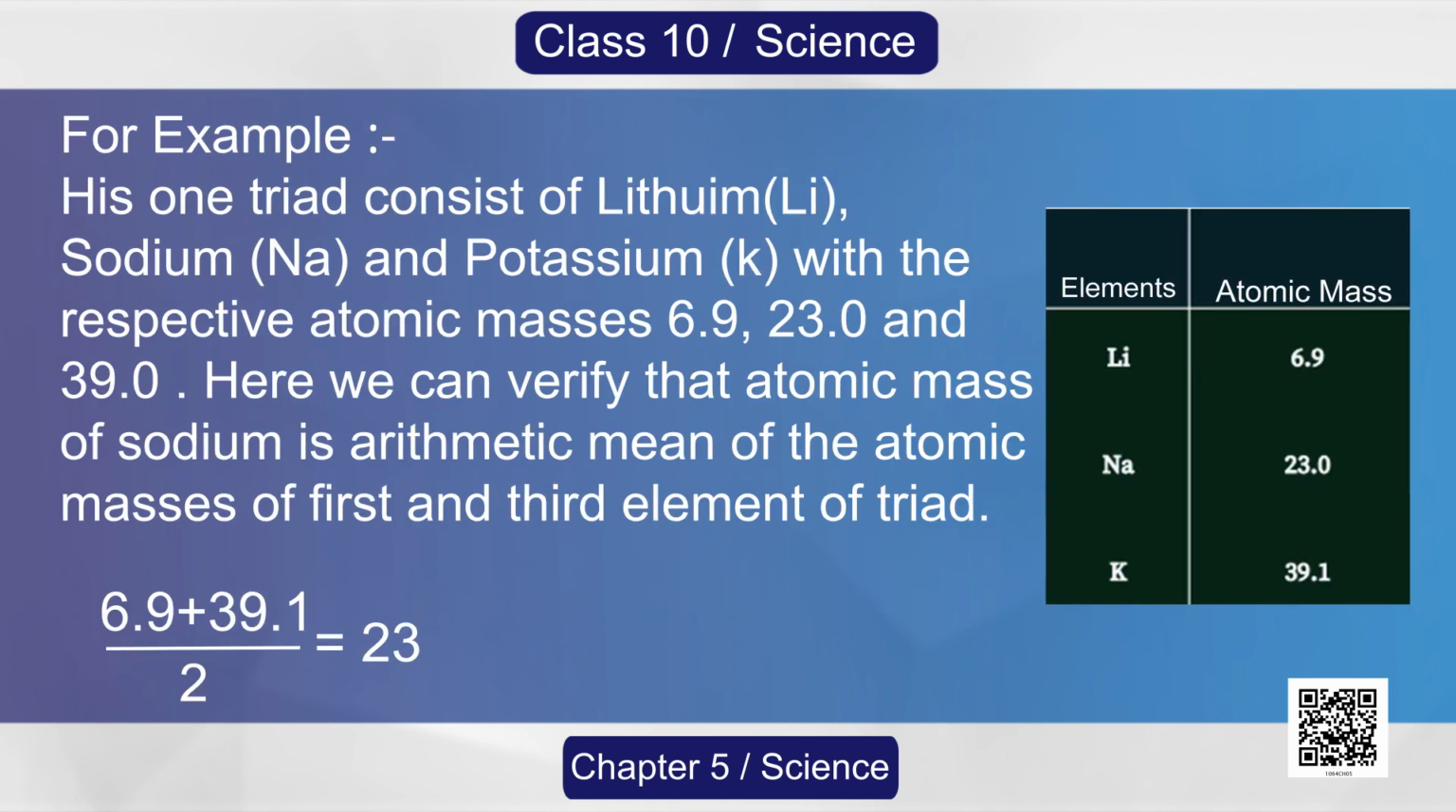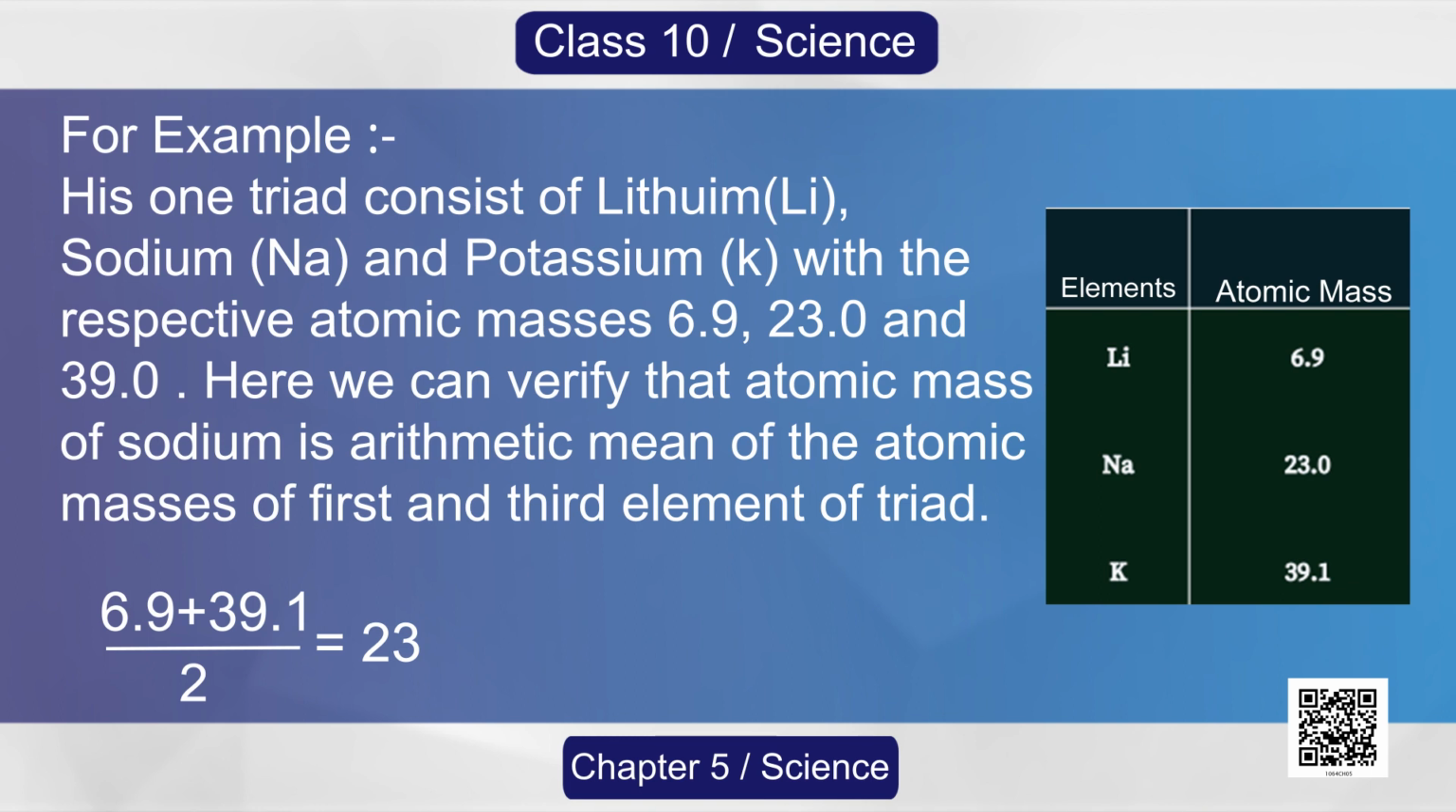For example, one of his triads consisted of lithium, sodium and potassium with the respective atomic masses 6.9, 23 and 39. Here we can verify that the atomic mass of sodium is the arithmetic mean of the atomic masses of the first and third element of the triad. 6.9 plus 39.1 divided by 2 is equal to 23.